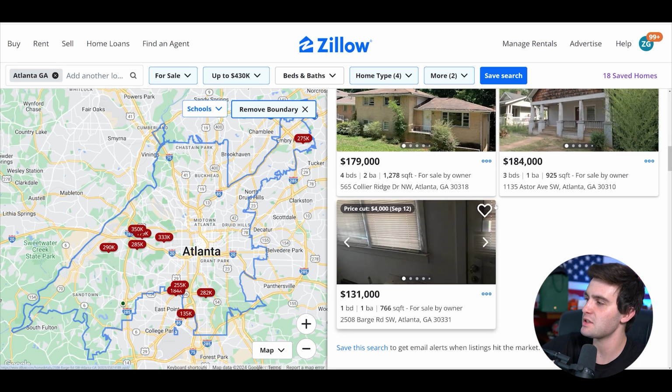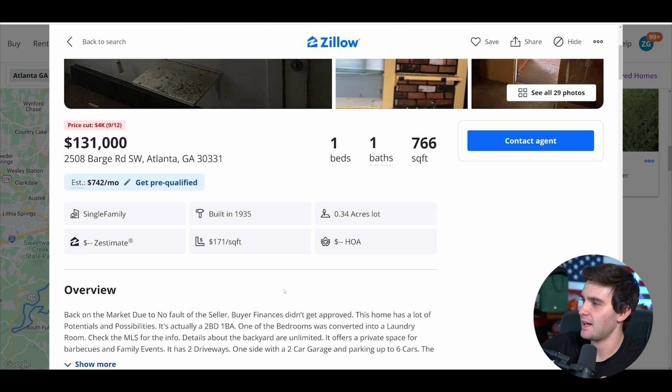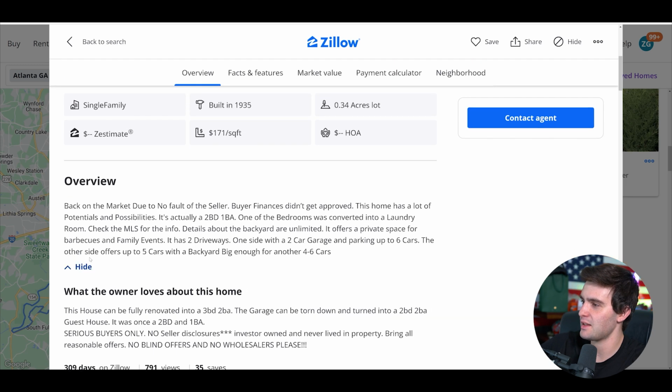And the rule here is when you do a whole county, a big area, you want to do properties that are listed over 100 days. Before 100 days, they're not quote dogs too much, but let's look and see what we got here. So the old one you got here, we see a price cut, and we have an ugly, nasty 1-bedroom, 1-bath, 766 square feet.